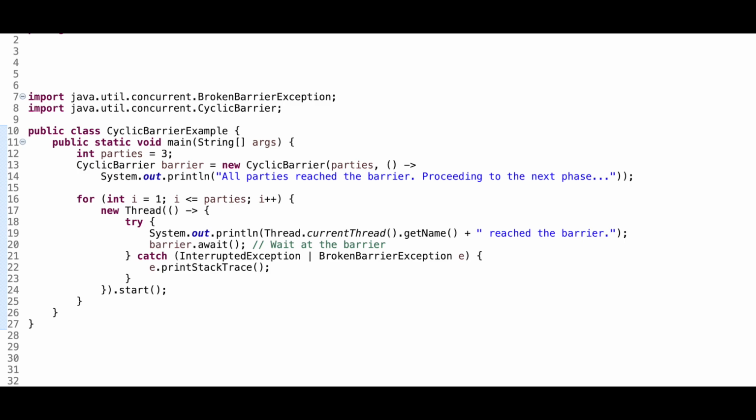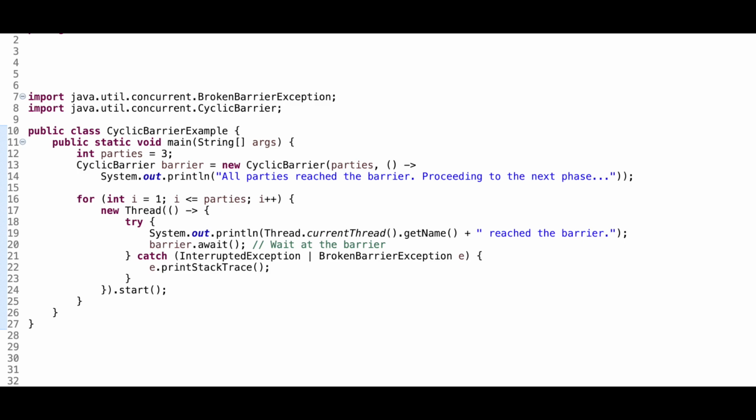Now talking about cyclic barrier code, here if you take a look, again a thread is calling the await method to indicate they have reached the barrier. Now when the specified number of threads has called await, the barrier is released and all threads proceed. So here the barrier is 3. Now if we talk about reusability, this barrier can be reused for subsequent synchronization, whereas in your countdown latch it cannot. Now here the barrier action is optional and it can be executed by one thread when all the threads